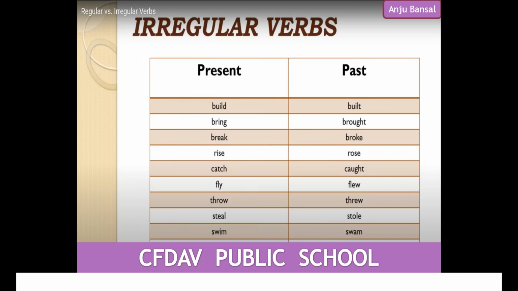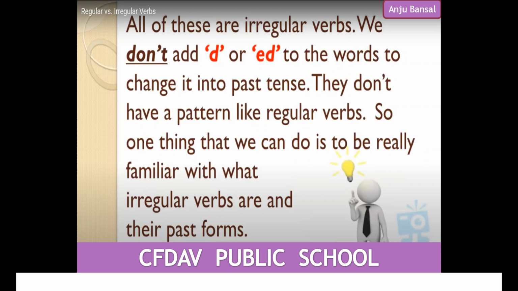So what did you notice in all these verbs? We are not changing them by adding ed or d, but they have changed completely. Why? Because all of these are irregular verbs. We don't add d or ed to the words to make them into the past tense.